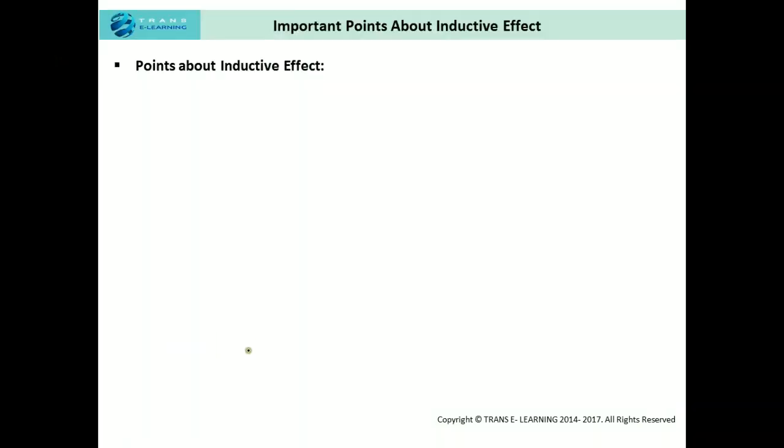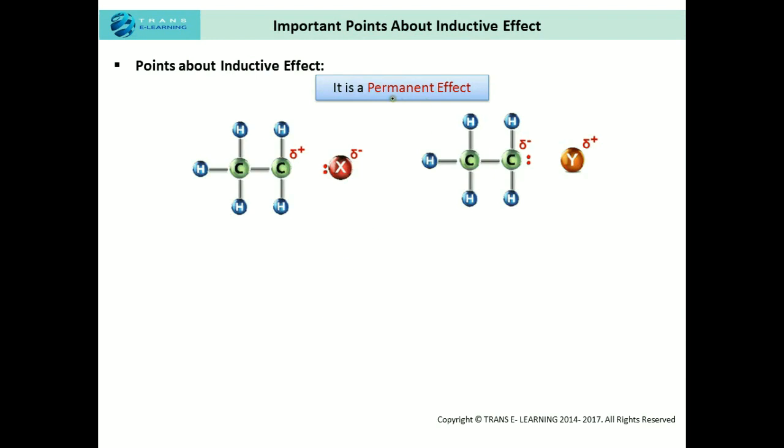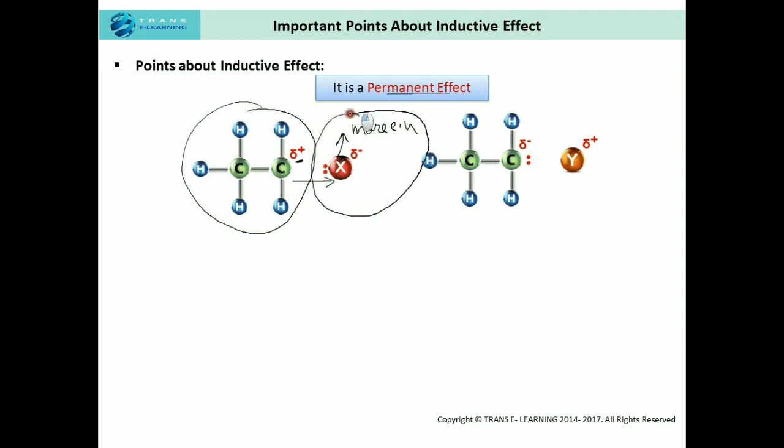Now, as we understood the reason for the inductive effect, let us consider a few more important points about the inductive effect. The first point: it is a permanent effect. This effect is permanent in nature. That means when we have a more electronegative atom attached to the carbon chain, there is a displacement of electrons towards this atom, and the carbon chain will develop the partial positive charge. Even if this atom is removed from the carbon chain, this polarity remains on the carbon chain. It will not get neutralized. So that is why it is known as a permanent effect.